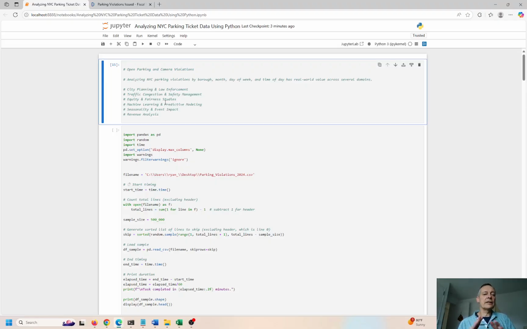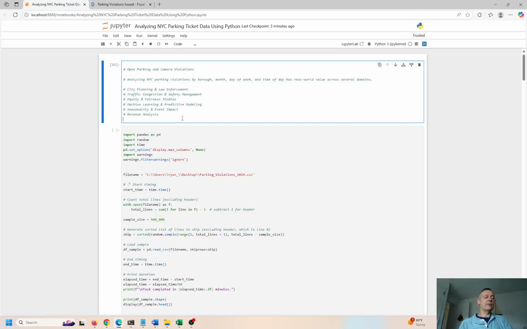That's it. So we're analyzing New York City parking violations by borough, by month, by day of week, by time of day, things like this. We're going to look at this from a few different perspectives, and I'll take you through it. This is nothing super complicated. It's not overwhelming, or something where people will look at this and feel befuddled and confused. It's pretty straightforward, okay?